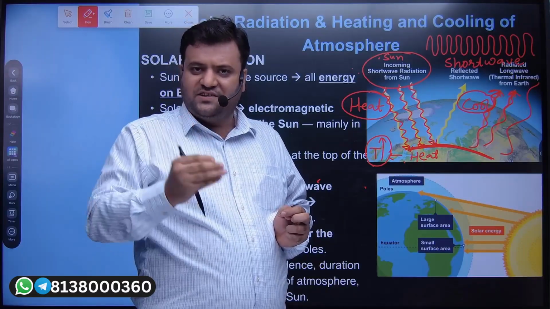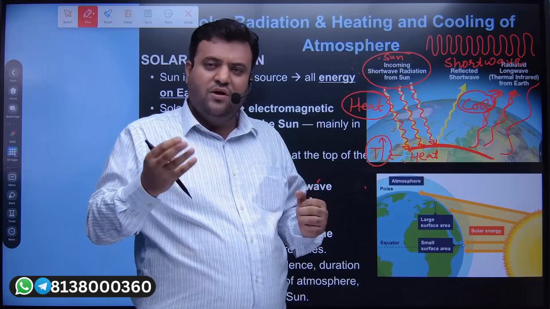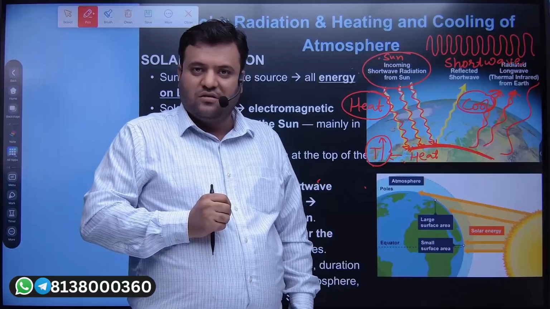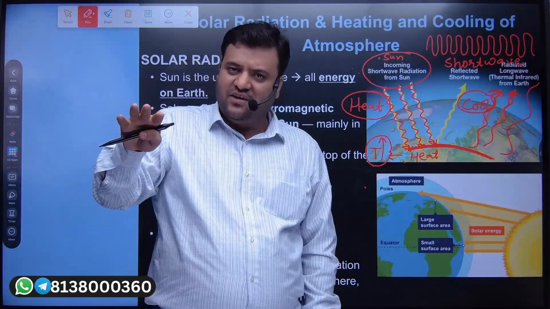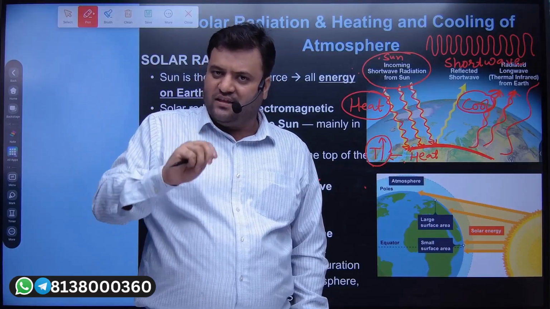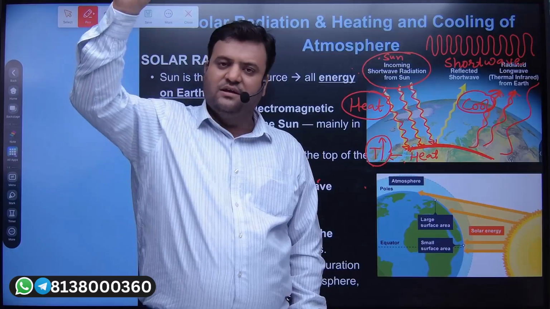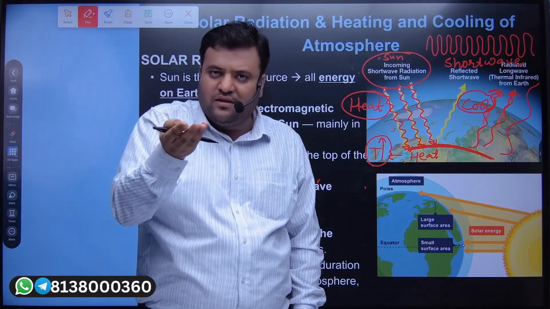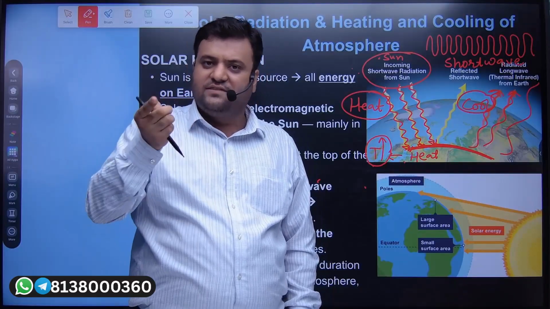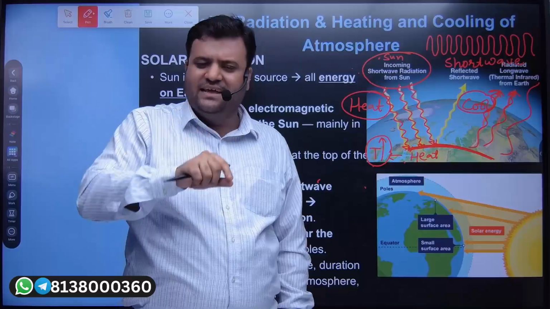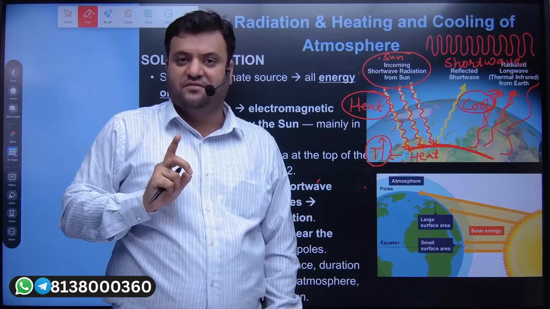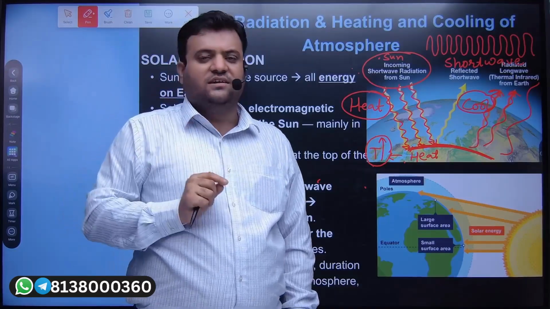So the temperature increase, or the warming of our earth, is also because of land use change. We are replacing the agricultural areas with urban clusters, and as a result the area which used to reflect the sunlight is now absorbing it. Concrete surfaces and asphalt roads absorb the sunlight, whereas previously, with agriculture, there was some sort of vegetation, and that vegetation used to reflect the sunlight. And that's how the temperature is increasing.